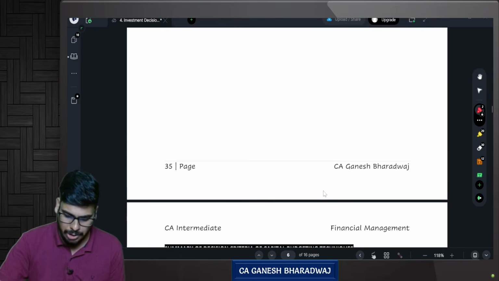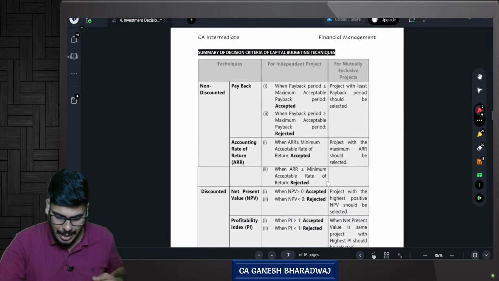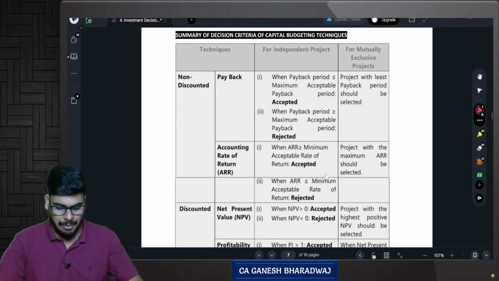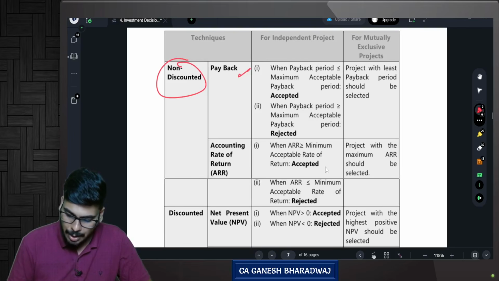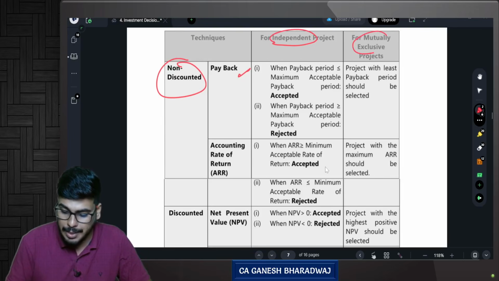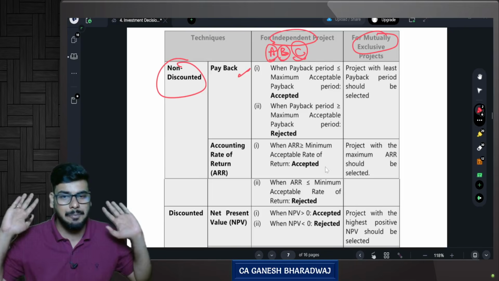So I've also given this one-page summary, which I have just taken from your study material. Non-discounted method: payback. When it comes to independent projects versus mutually exclusive projects, independent projects mean what? Let's say there are 3 projects, A, B, and C. You can choose A, B, and C, or one or more than one project can be chosen at a time.